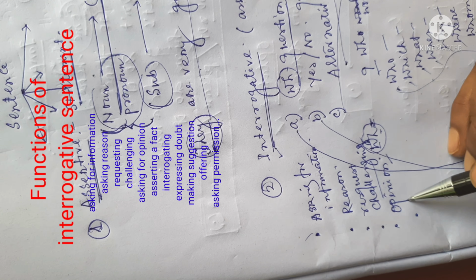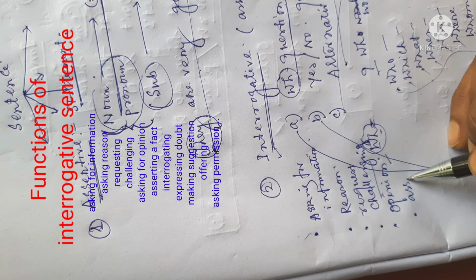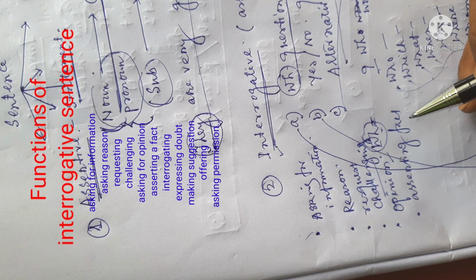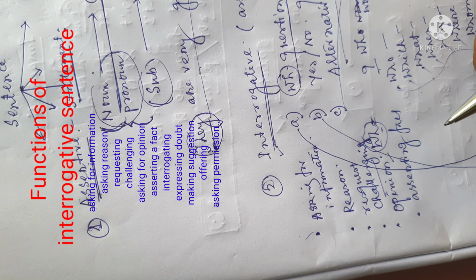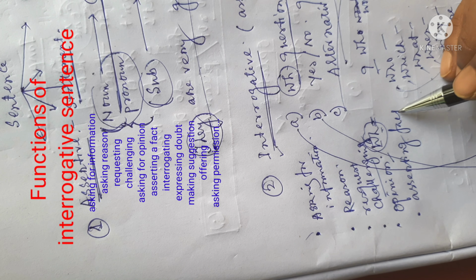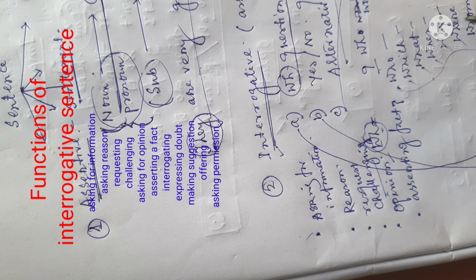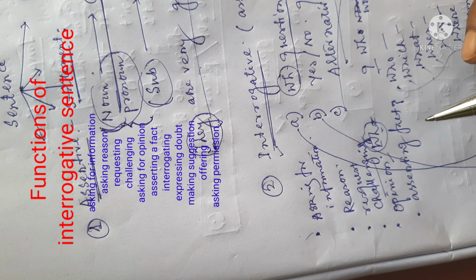Asserting fact. What's that? Asserting facts. Were you present on the spot? Why were you present on the spot? So the question maker is in a doubtful mentality. He may ask, why are you on the spot?